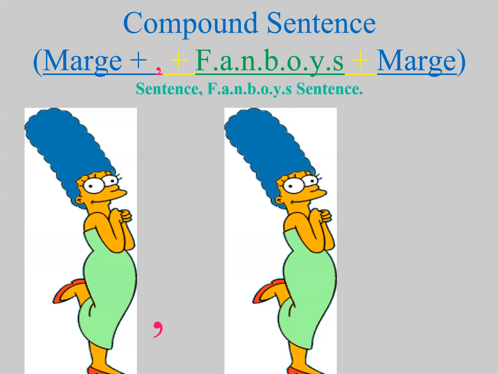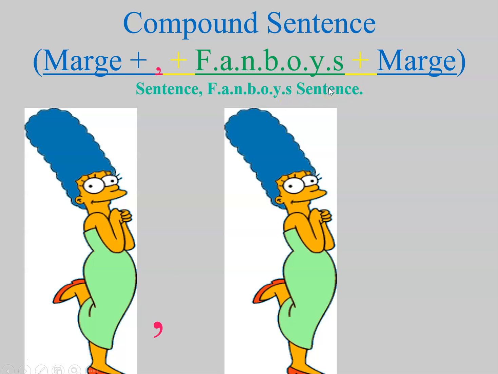So compound sentences. A compound sentence is unique in the fact that it has an independent clause, or a Marge clause. It's going to have a comma to join, and then it has a fanboy, and we'll talk about fanboys right here in just a moment. It's going to have a fanboy and then another independent clause. So it has an independent, comma, fanboy, independent. Another way to say it is a complete sentence, comma, fanboy, complete sentence.